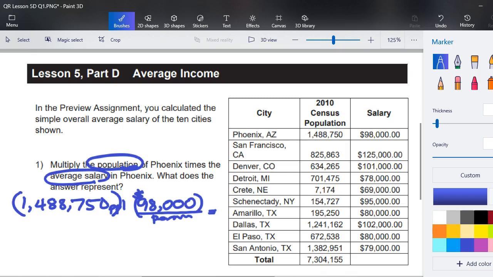1,488,750 times $98,000, and I'm getting this number. So it looks like 145,897,500,000. So it asks, what does the answer represent? And this is the total amount earned by everyone in that city. Here are the people. We can reduce people and per person. And this would be the total amount of money earned by all of the people, the cumulative amount for all the people.